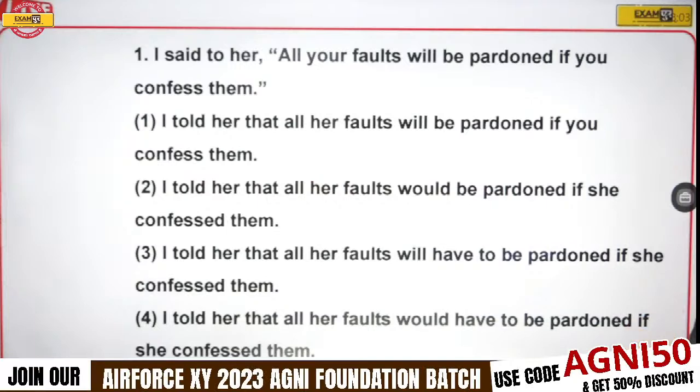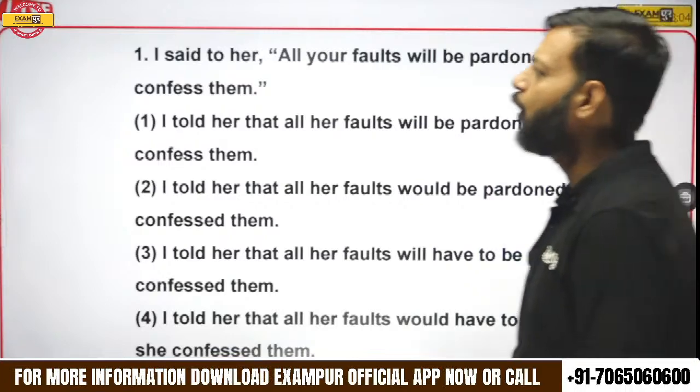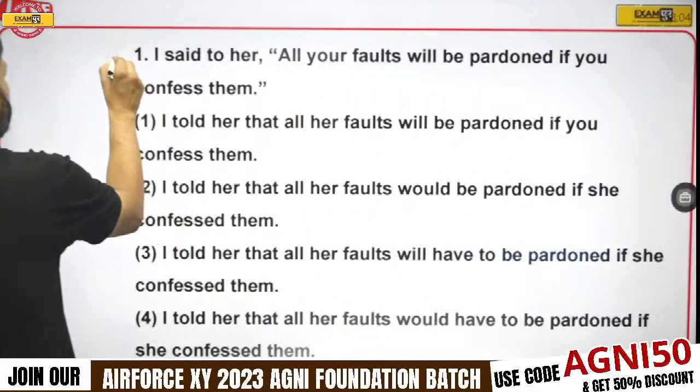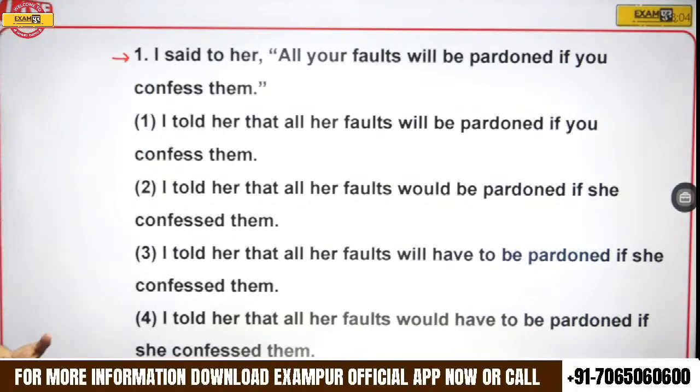Here we have our first question. I said to her, all your faults will be pardoned if you confess them. What is the indirect of this sentence?